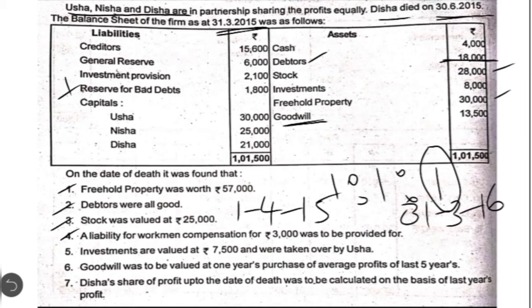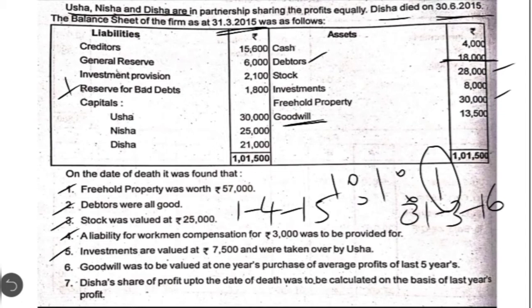The next one, a liability for workmen's compensation for 3,000 was to be provided for. If you check the liability side, we do not have a fund like workmen's compensation fund. If that fund is there, then this liability could have been adjusted from that fund. As there is no workmen's compensation fund, this liability will be treated as one more new liability brought into record. When you are bringing into record a new liability at the time of revaluation, that becomes a revaluation loss. So it should be debited to the revaluation account.